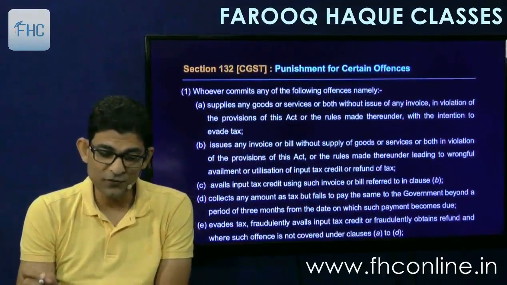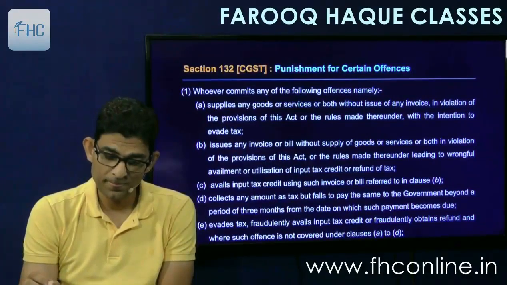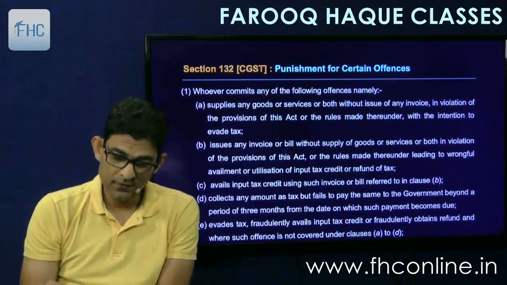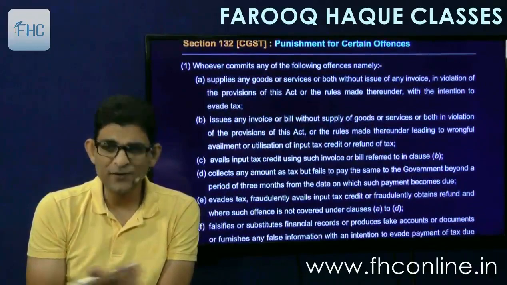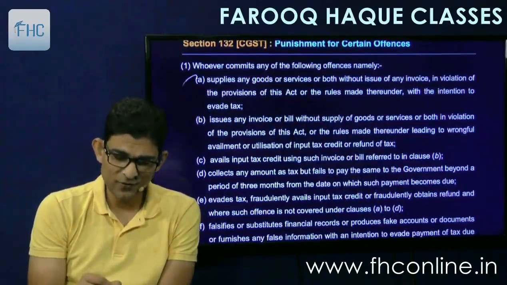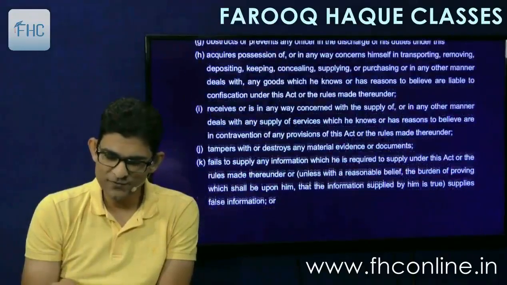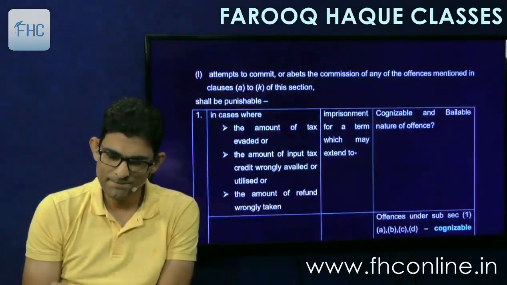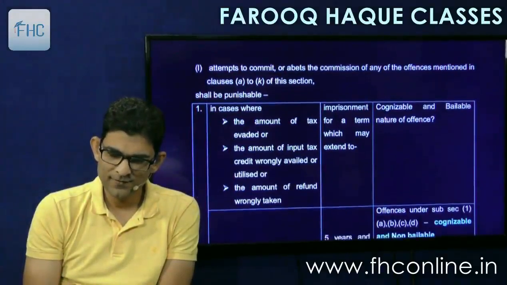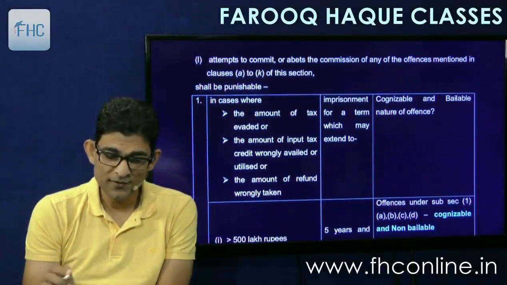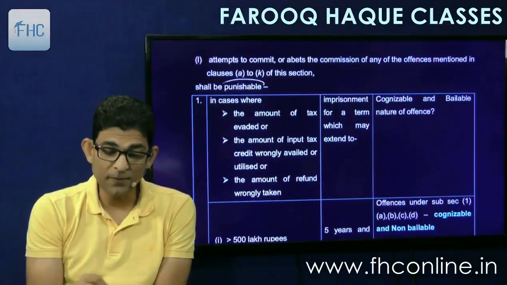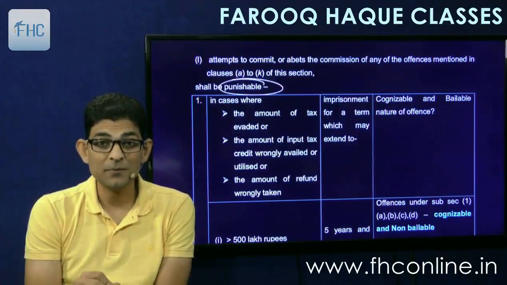Then punishment for certain offences, 132. So again the whole list is given. I will not again go through the whole list, this you can go through. It is the same type of list. All the points, and then it says shall be punishable.